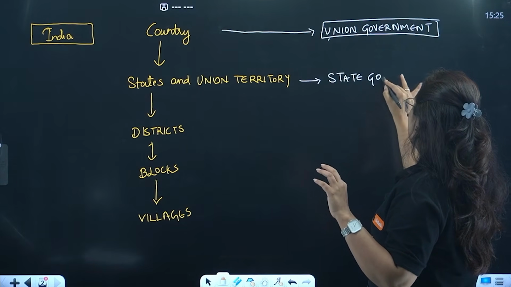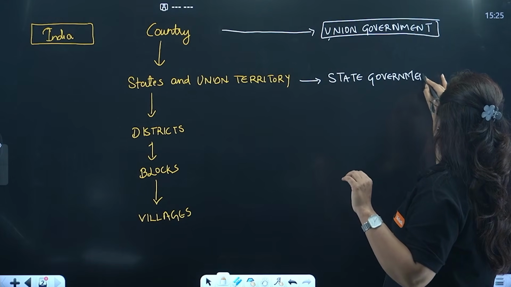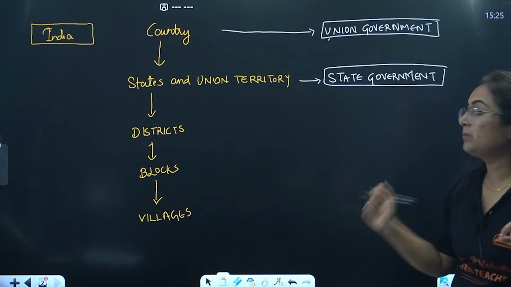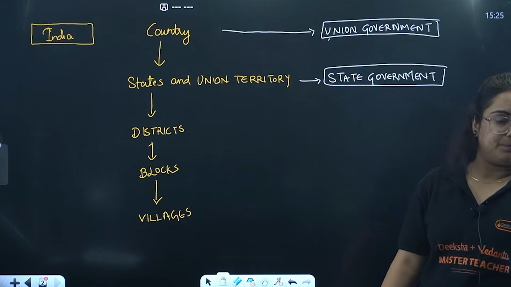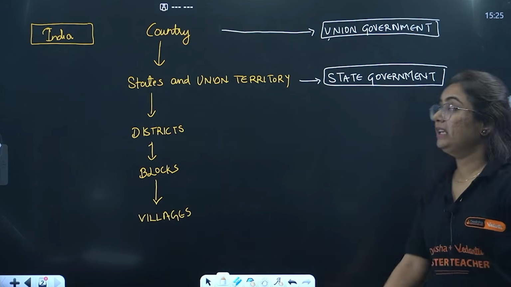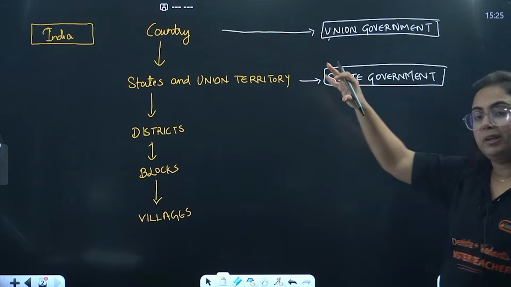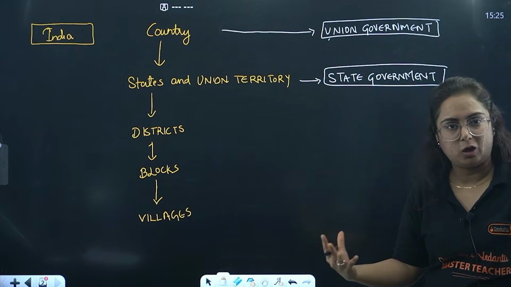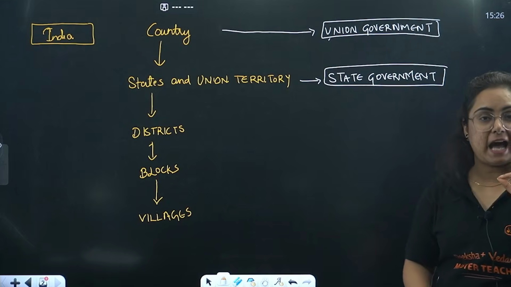However, bacha, the union territories are directly administered by the center through a person appointed by them. Okay, getting my point? So yes, union government for the country, state government for states like Madhya Pradesh, Rajasthan, Karnataka and a lot more. Then we come to district, block and villages.